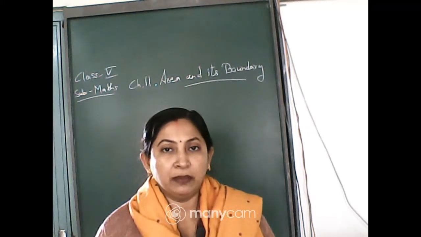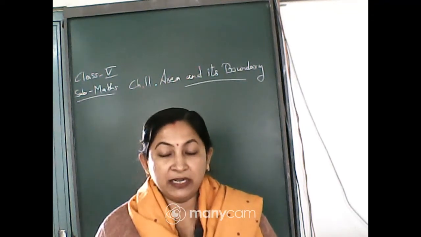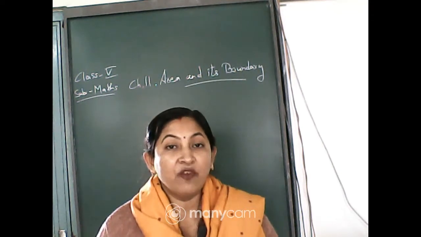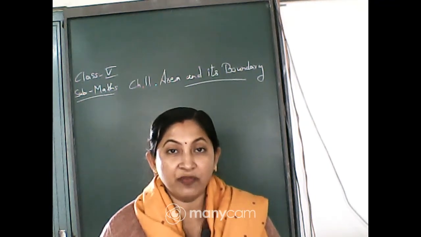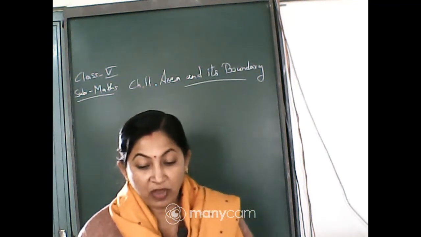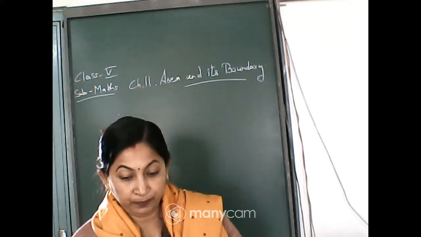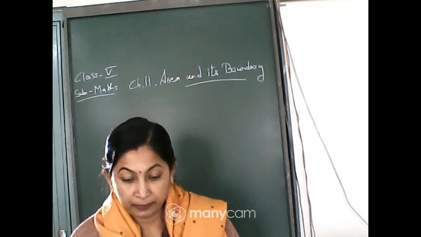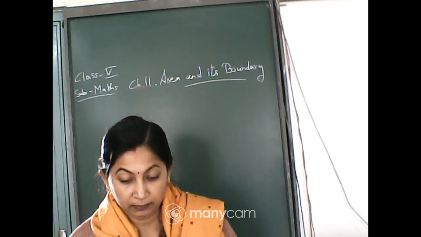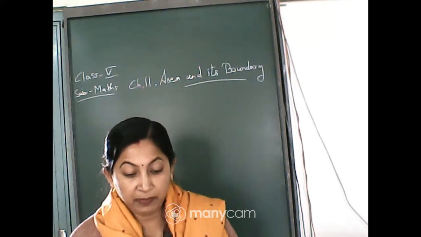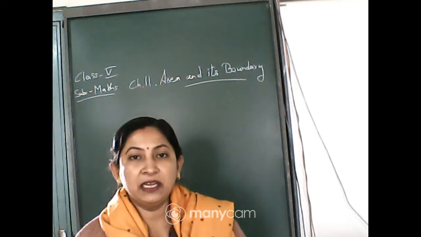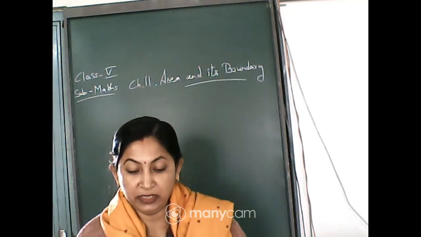Before starting the chapter, I want to know if anyone has any type of doubt for PT2, that is tens and hundreds. The syllabus I have already discussed with you, isn't it?